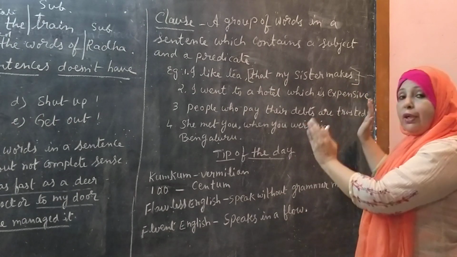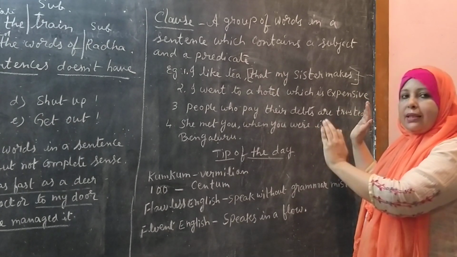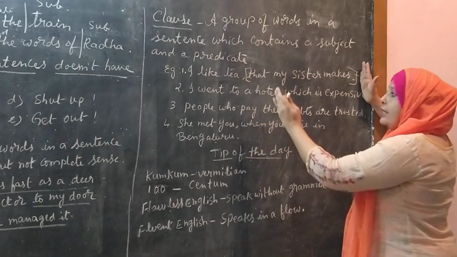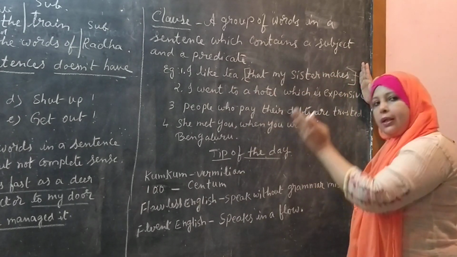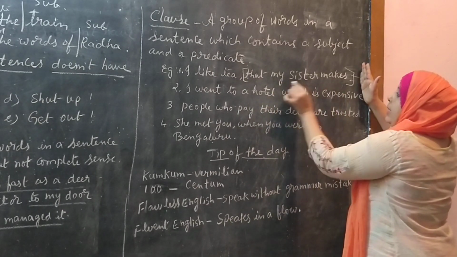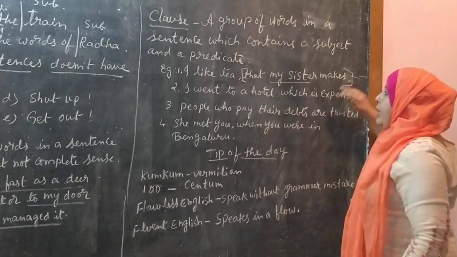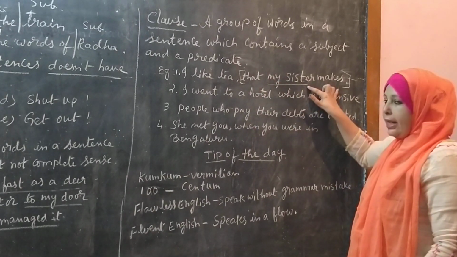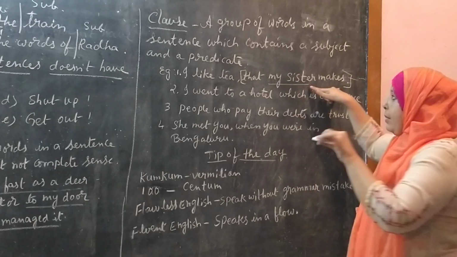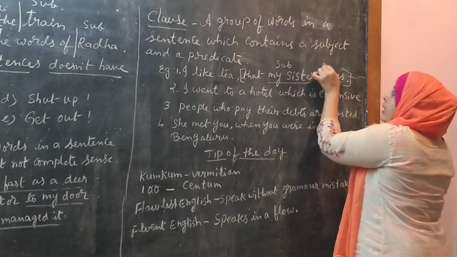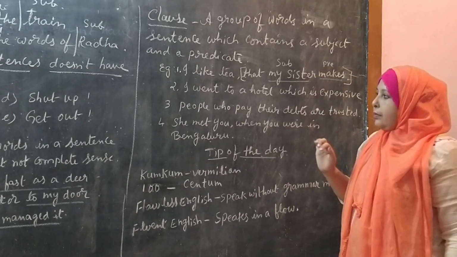But even though it is not giving a complete sense, in this part of the sentence it is having a subject and a predicate. Right? That my sister makes. My sister is the subject. What does she make? So this type of sentence has both a subject and a predicate. This part will be the subject and makes will become the predicate.